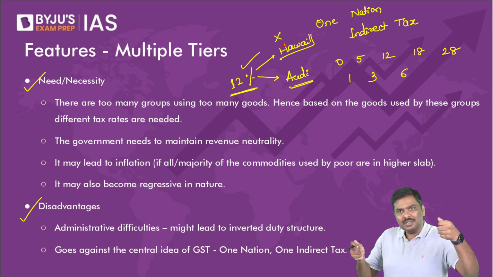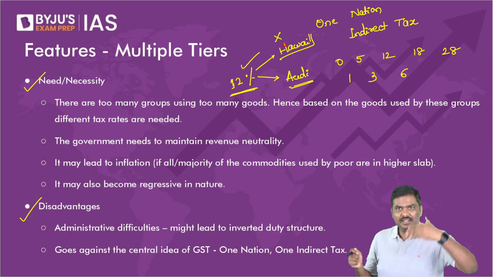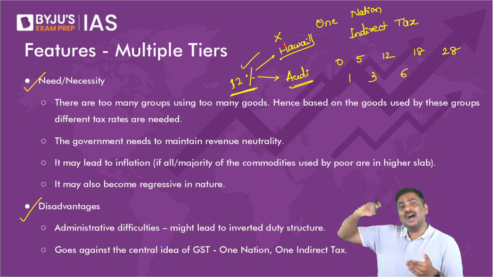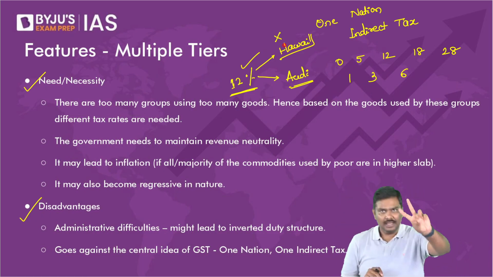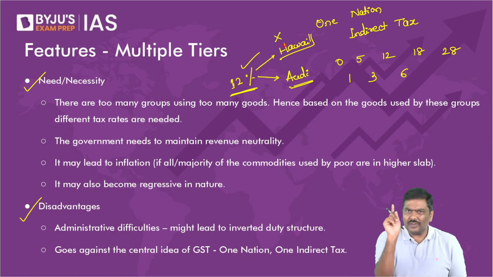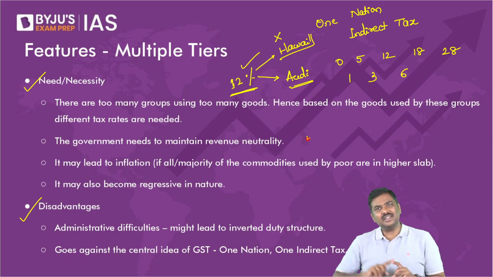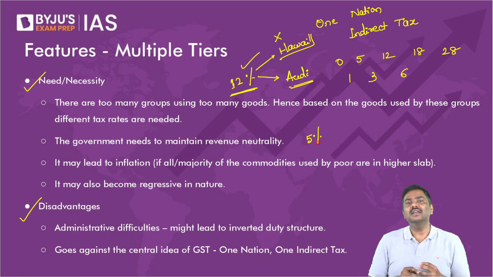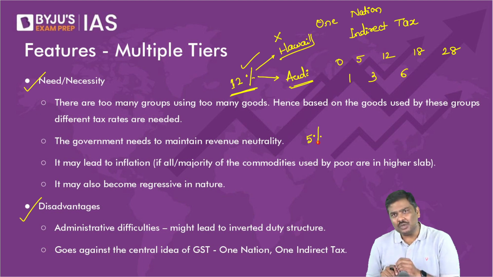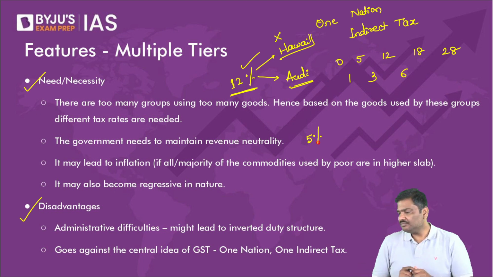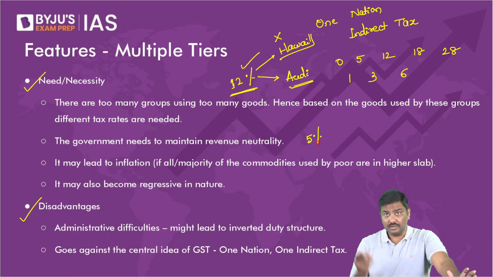There are different groups, different goods are consumed, different services are consumed, and that is the precise reason we say for some of the goods, let's have a higher rate of GST, and for some of the goods, let's have a lower rate of GST. First reason. Second reason, if I have only one rate of GST, let's say 5% for all the goods and services under GST. Please tell me, if you have only one rate of 5%, what will happen to the taxes collected by the government? Don't you think the taxes collected by the government will start falling down?